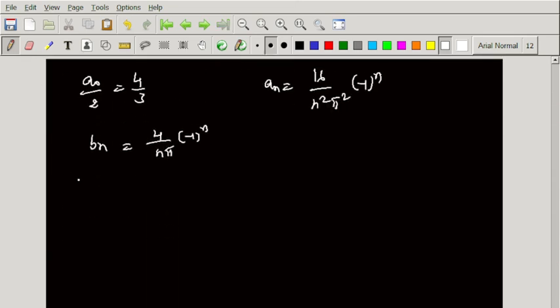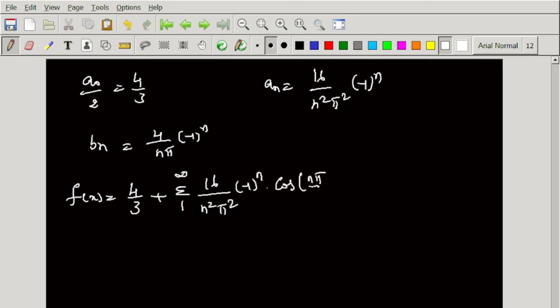Now we substitute the values in f of x. So f of x is a naught by 2, which is 4 by 3, plus summation 1 to infinity an, which is 16 by n square pi square of minus 1 power n, into cos n pi by 2 of x, plus summation 1 to infinity bn, which is 4 by n pi into minus 1 power n, into sine of n pi by 2 of x.